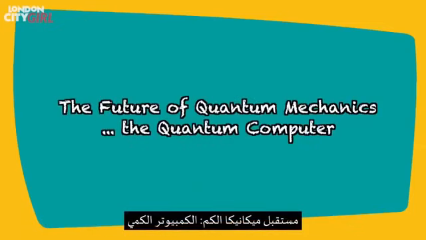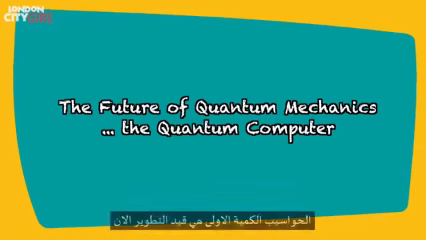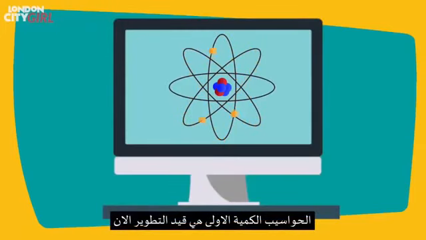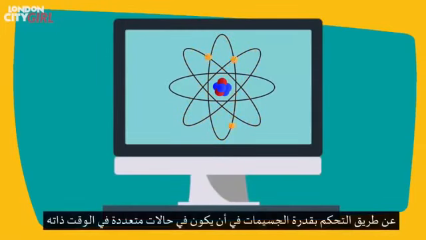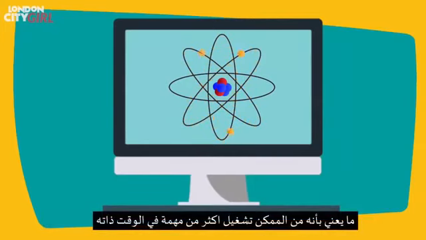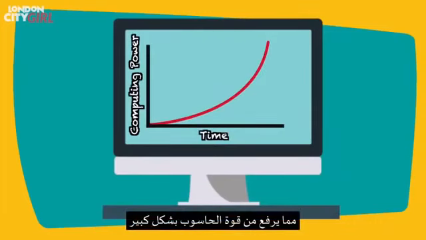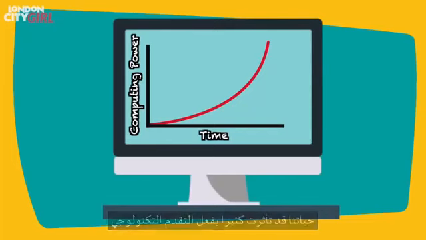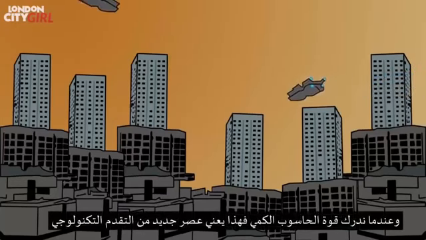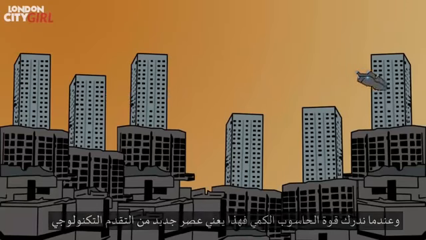The future of quantum mechanics, the quantum computer. The first quantum computers are currently being developed. Harnessing a particle's ability to be in many states at once means that multiple processes can be executed simultaneously, increasing our computing power exponentially. Our lives have already been changed dramatically by technology, and when the power of quantum computers is realized, it will herald the dawn of a new era in technological advancement.